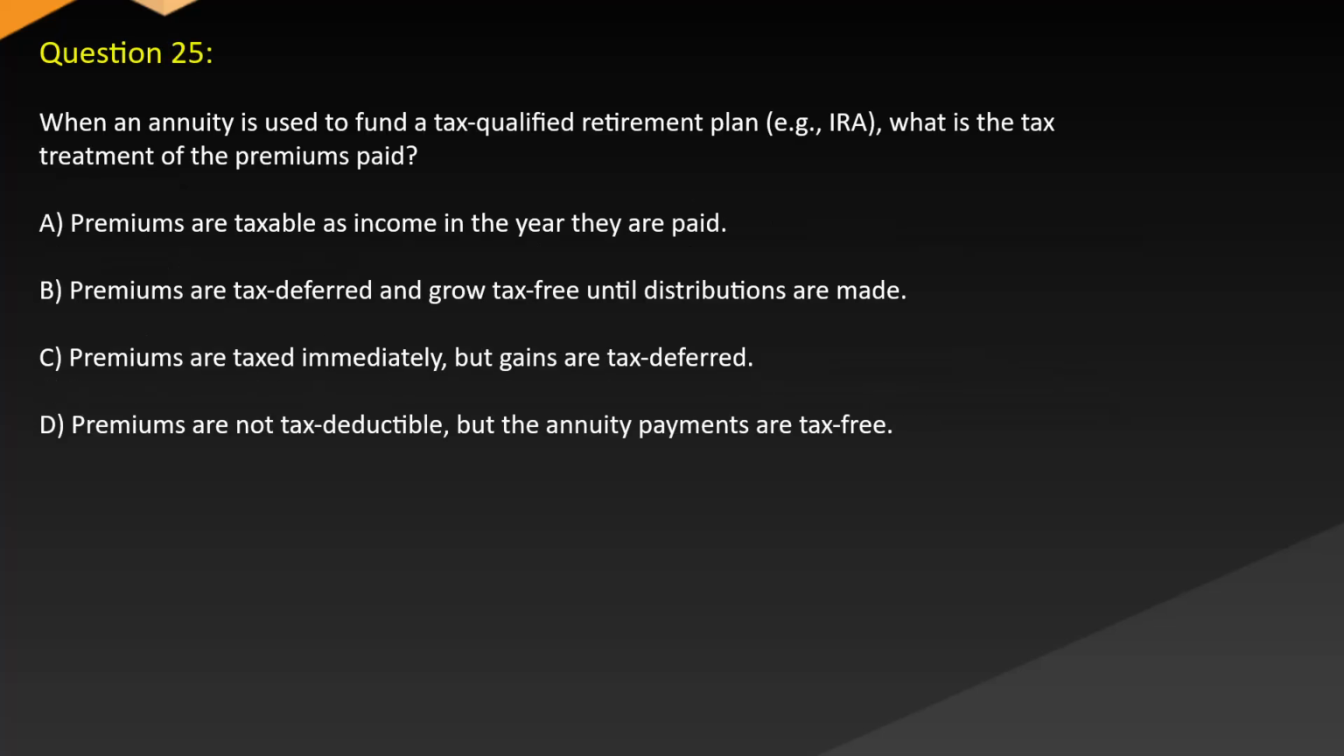Question 25. When an annuity is used to fund a tax-qualified retirement plan, such as an IRA, what is the tax treatment of the premiums paid? A. Premiums are taxable as income in the year they are paid. B. Premiums are tax deferred and grow tax-free until distributions are made. C. Premiums are taxed immediately, but gains are tax deferred. D. Premiums are not tax deductible, but the annuity payments are tax-free.